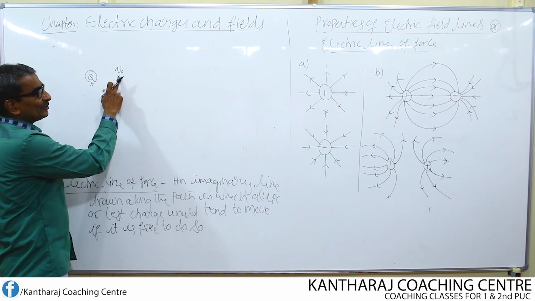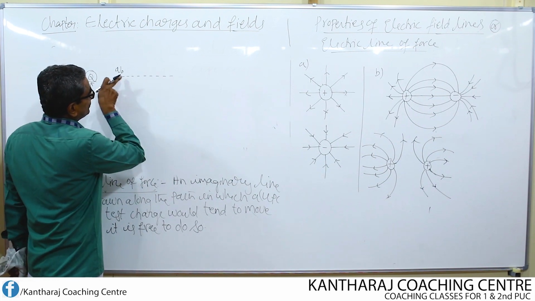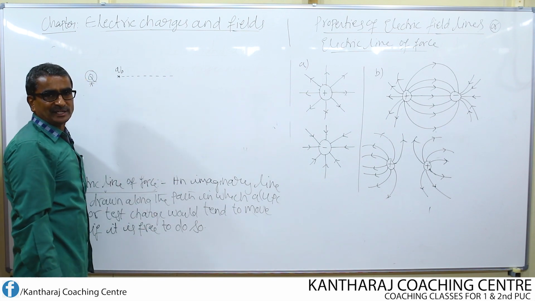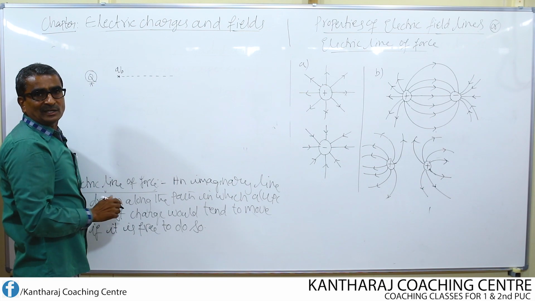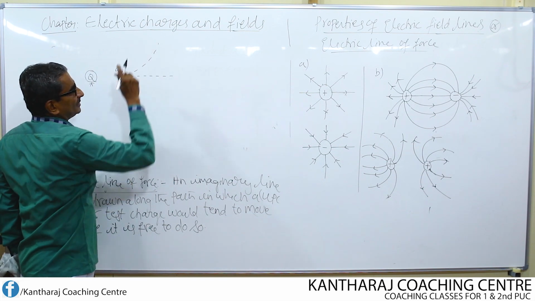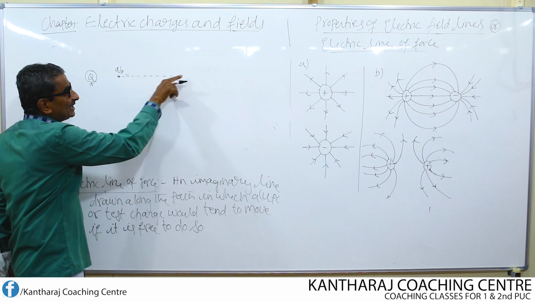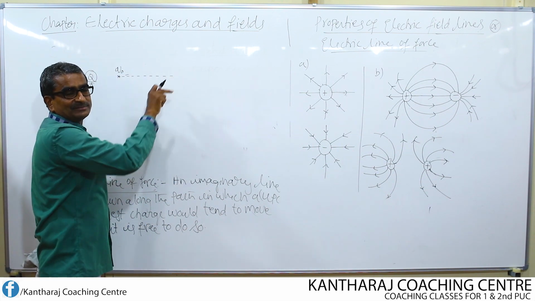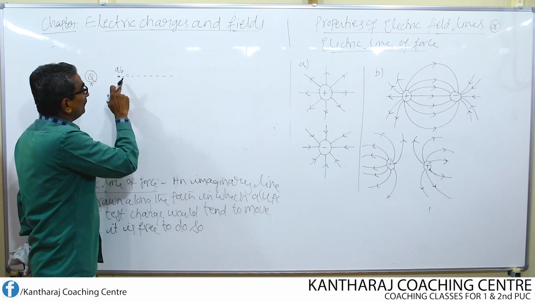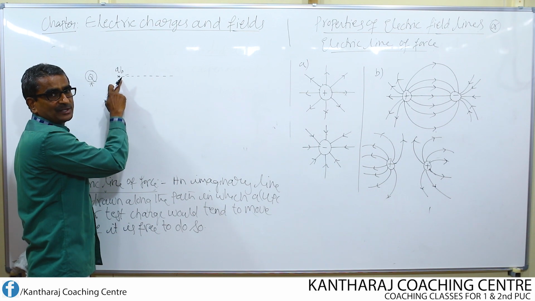So this charge undergoes repulsion from this charge, and it begins to move like this. It begins to move along a straight line path. Even it may move along a curved line also, like this. So if I draw an imaginary line along the path in which a test charge begins to move when it is set free, it should be kept free, it should not be fixed.